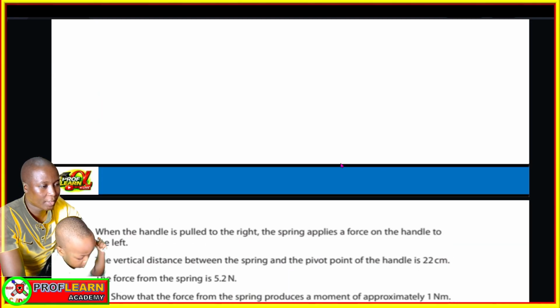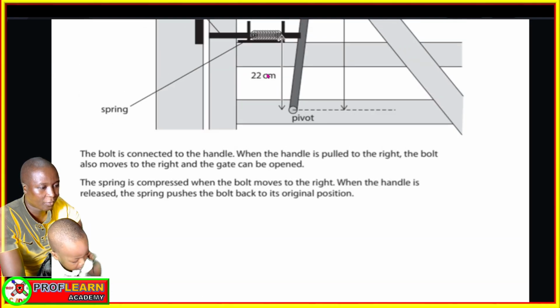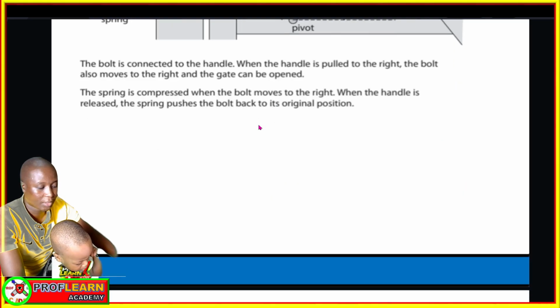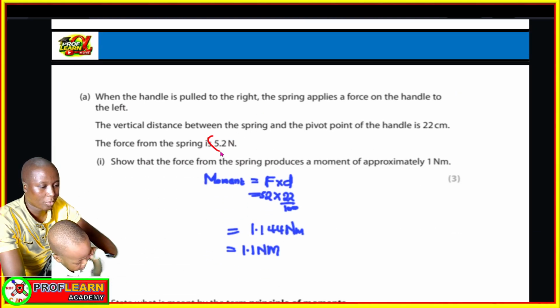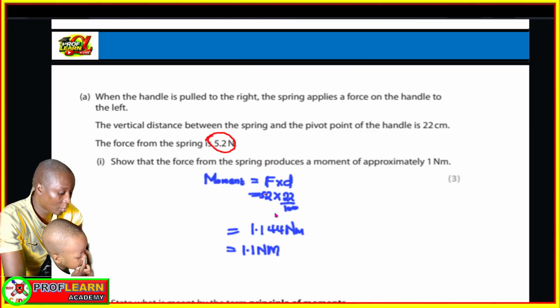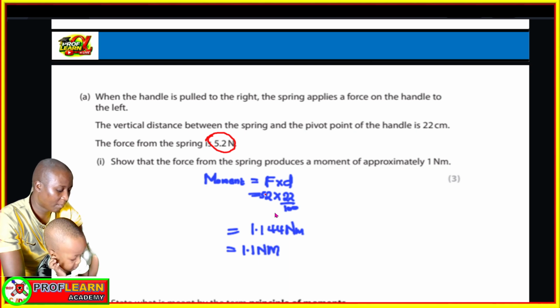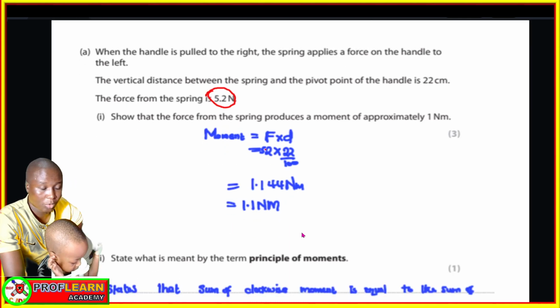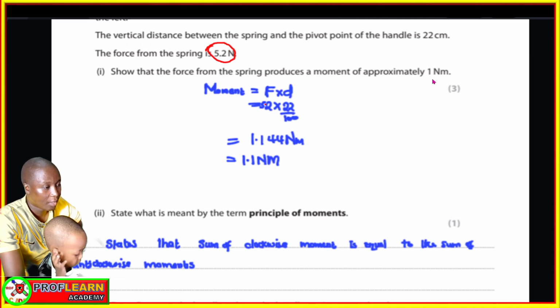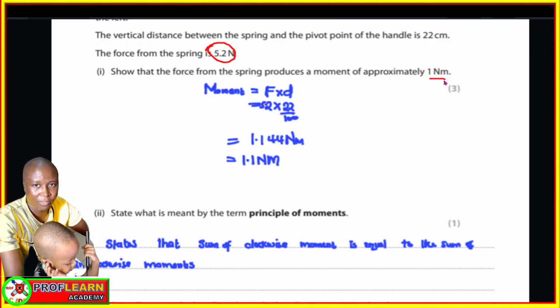So we're going to say the distance is 22. We have to convert that to meters so that we can use this force that was given. So we can say moment is force times perpendicular distance, which is going to be 5.2 times 22 over 100. I did that so that I could convert that particular measurement to meters, because this was given in Newton meters. But if it was given in Newton centimeters, you could just work with the centimeters.